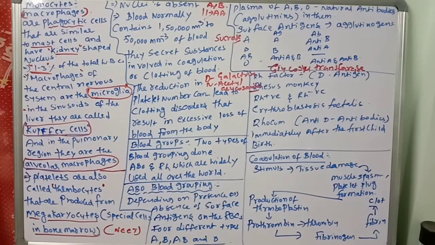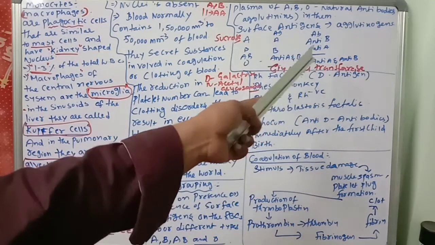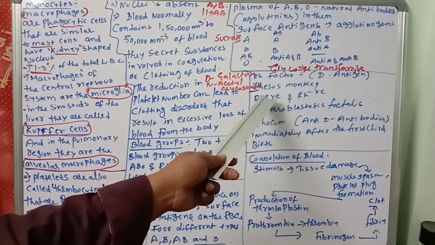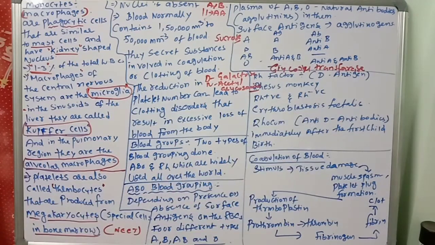Next, Rh factor, the D antigen, which was identified in the rhesus monkey. That's where Rh was given. If the factor is present, Rh positive. If the factor is absent, Rh negative. If an Rh positive man marries an Rh negative woman, then in the first pregnancy no problem, but in the second pregnancy, while rupturing, the fetus blood mixes with the mother's blood.